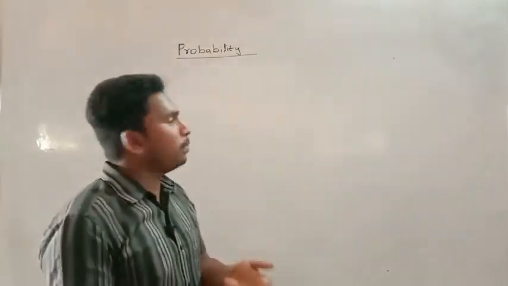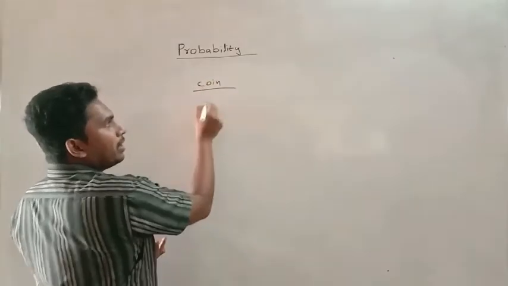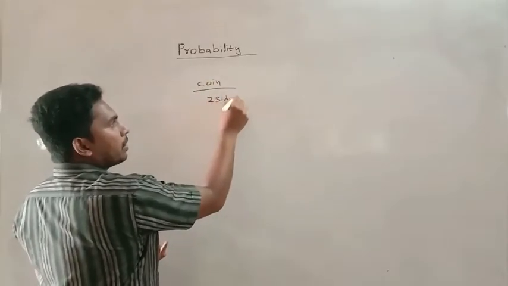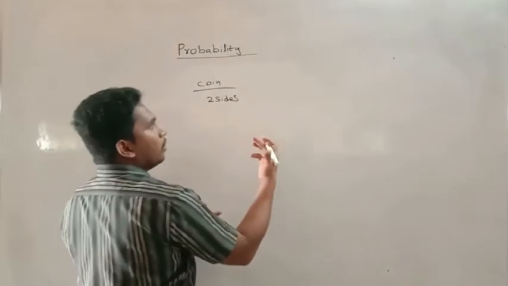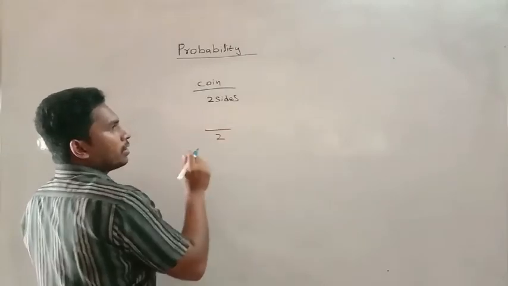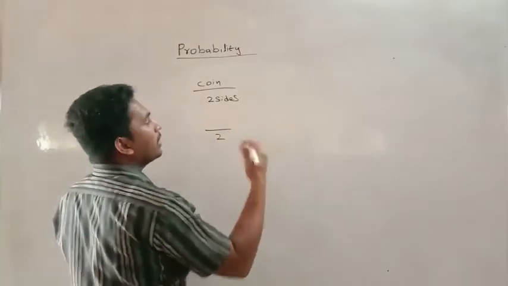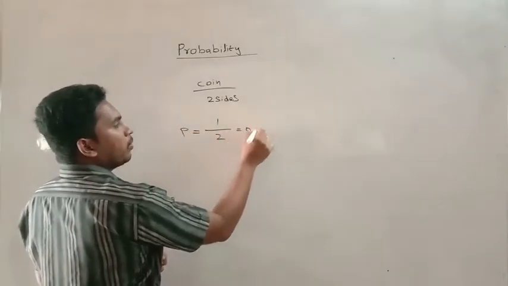Suppose you consider a coin. How many sides will be there? Two sides will be there. So what is the probability that it's a head or tail? Like that they may ask you. Total outcomes are 2. What is the probability that it is a head or tail? That is 1, so the probability is 1 by 2, that is 0.5.